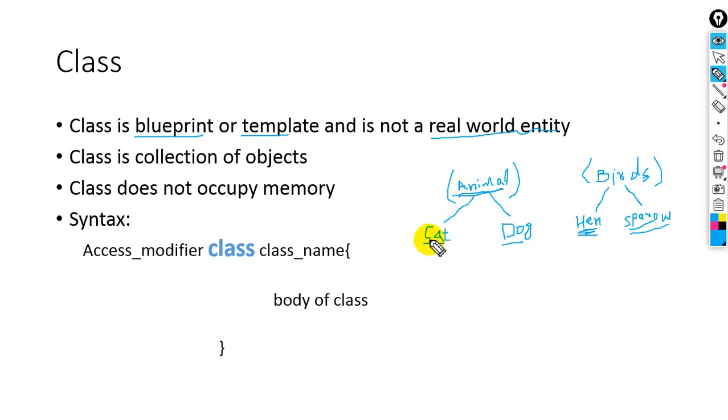Yeah, here we have the real world entity is cat, and animal is what? Animal is just only a template. Yeah, we can say this is a blueprint for the cat and dog. Okay, so this is object and this is class name. So here we have class is a collection of objects.